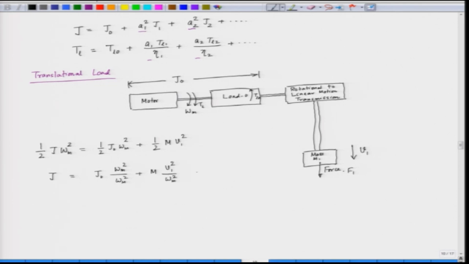We can simplify that, that is equal to J naught plus the mass of the translational load m into V1 by omega m, whole square. So, this is the effective inertia seen by the motor. So, we have a translational load having the motion, and that velocity is V1.